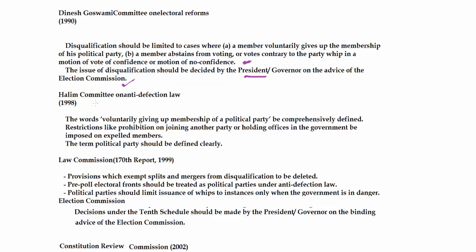Then there was the Halim Committee on Anti-Defection Law. It suggests that voluntarily giving up membership of a political party should be clearly defined, as it is a very ambiguous term, and there should be restrictions like prohibition on joining another party or holding offices in the government on the expelled members, and the term political party should also be defined clearly. The term political party has not been defined anywhere, and therefore it should be defined clearly to remove any kind of confusion.